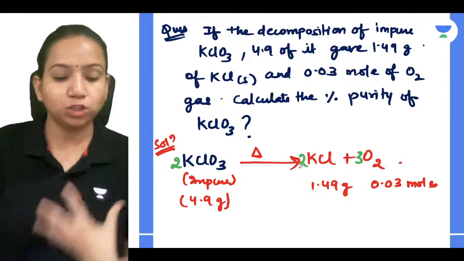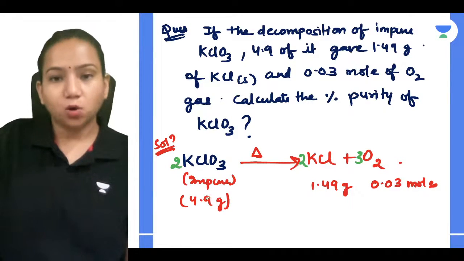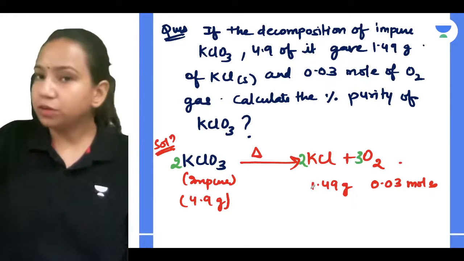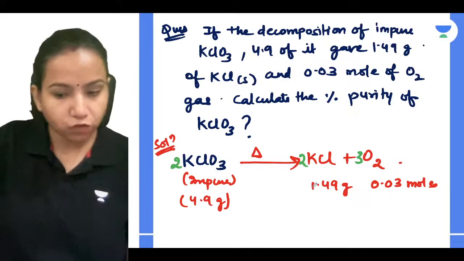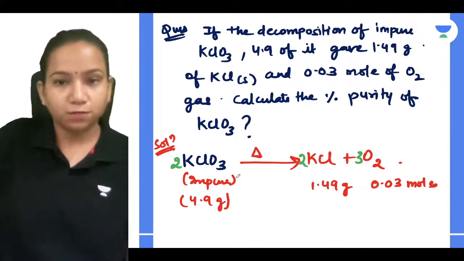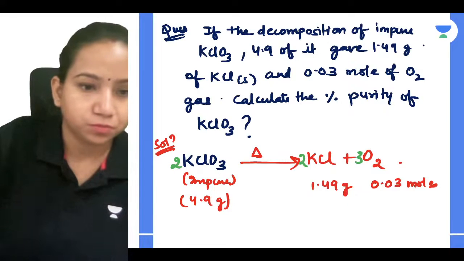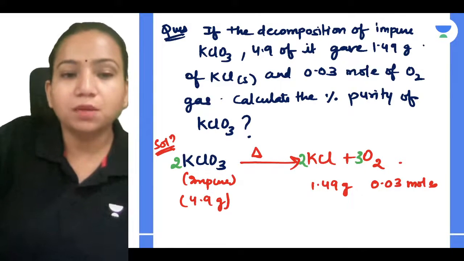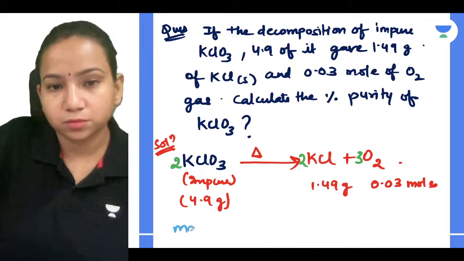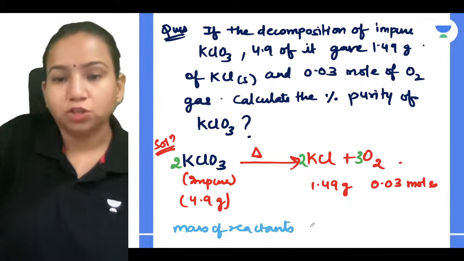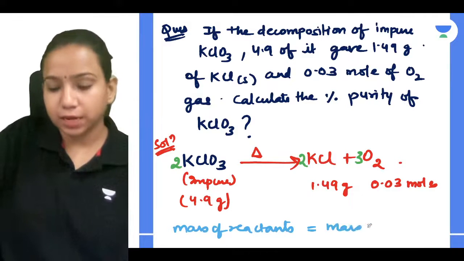Now with the help of this equation, according to this, the mass of reactants should be equal to the mass of products, because obviously it should follow the law of conservation of mass, correct?